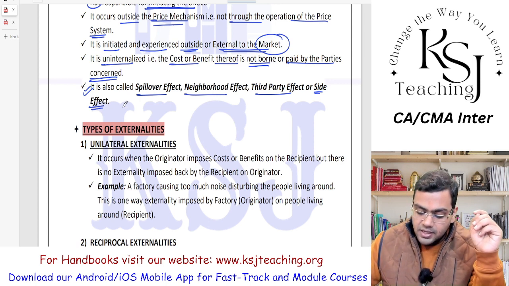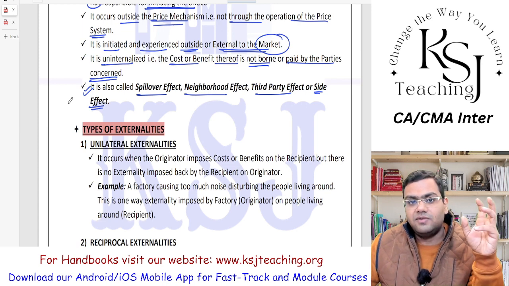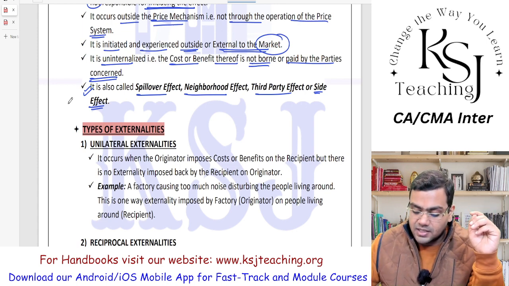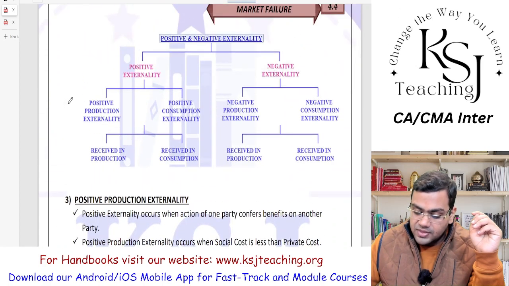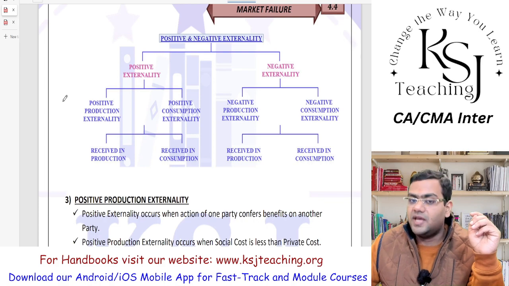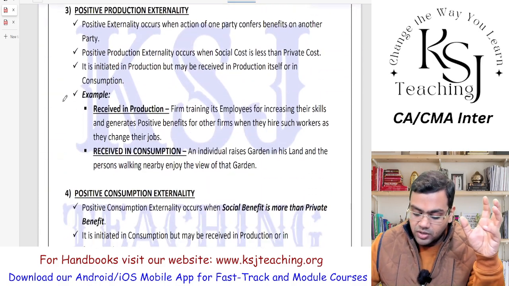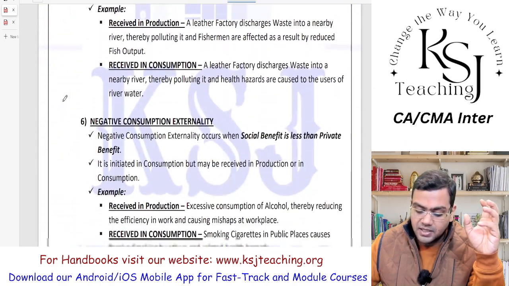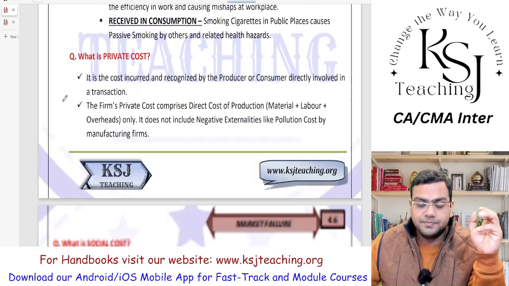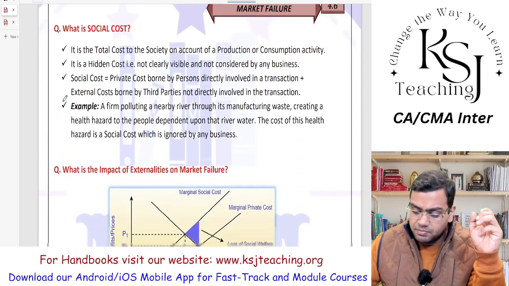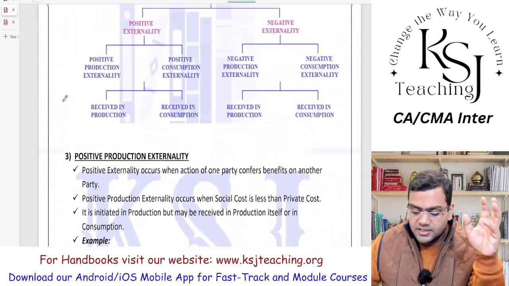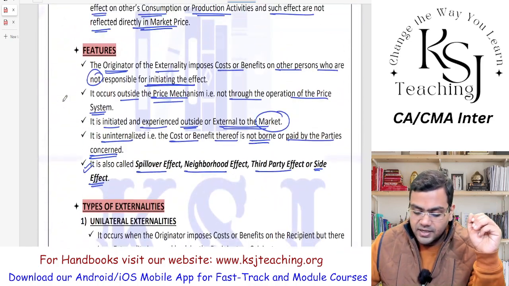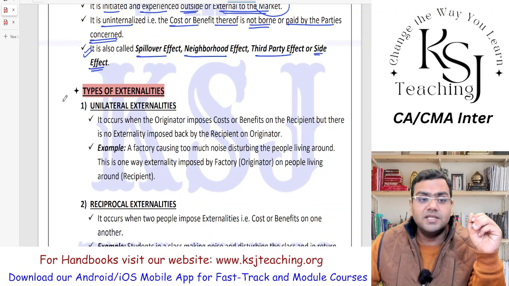Right, sir? Now, a very important topic that we'll be starting in the next lecture is the types of externalities: unilateral, reciprocal, then positive and negative externalities. This is very, very important. The most important part is this part, right? Then we'll move on to private cost, what is social cost, and the impact of externalities. All these things we will be studying, right? So we'll continue from externalities in the next lecture.